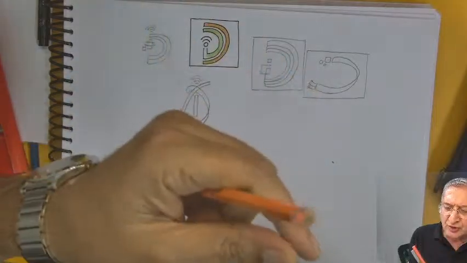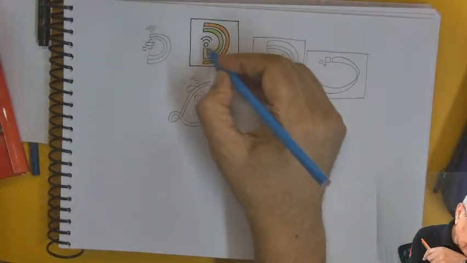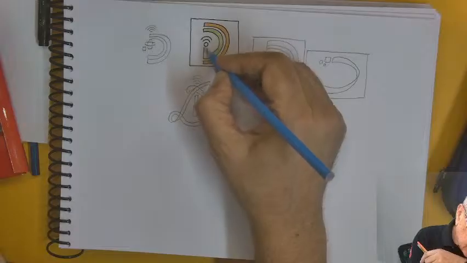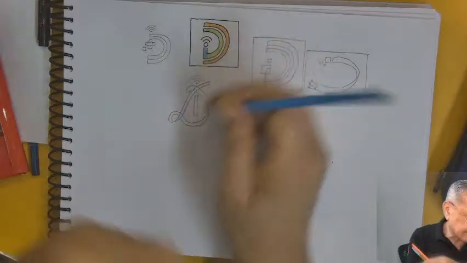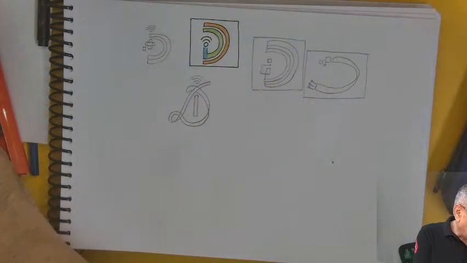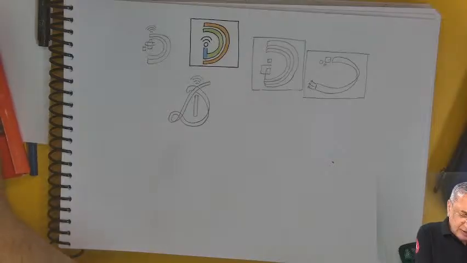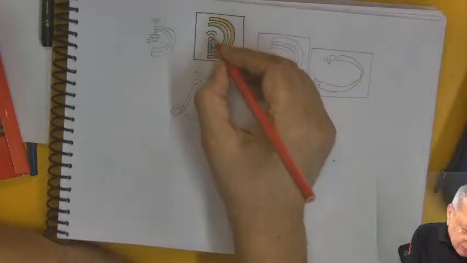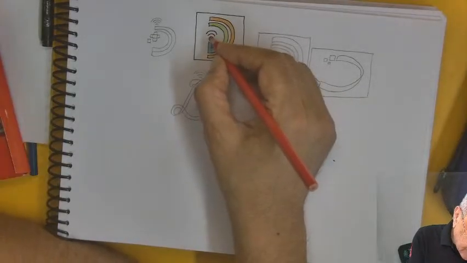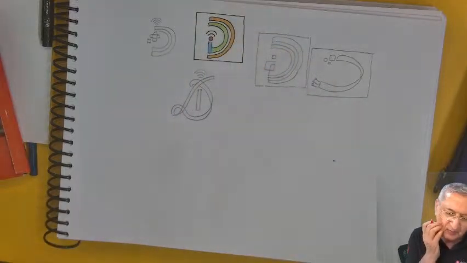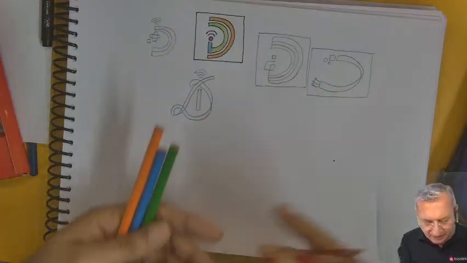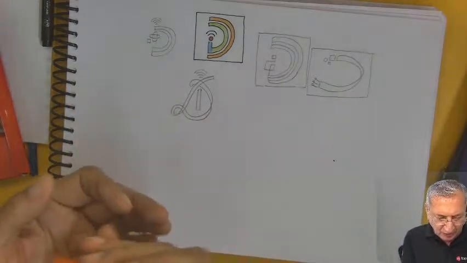However, if there is no restriction, then you can change the color of I here so that you have got an identity. Again, if there is no restriction, you can use a red dot symbolizing Operation Sindoor.